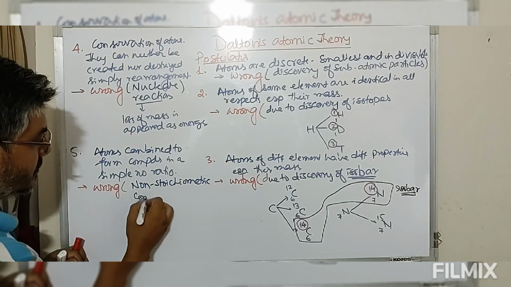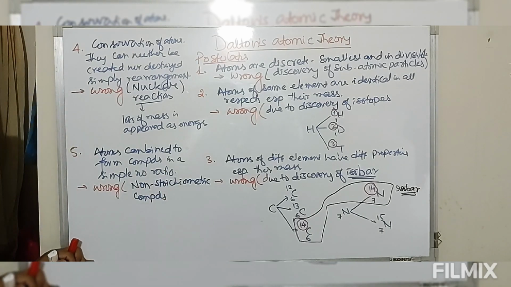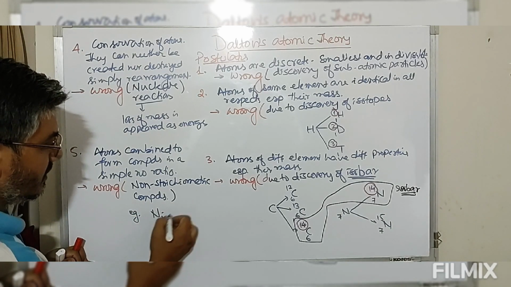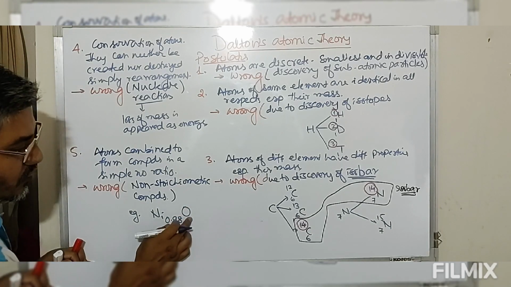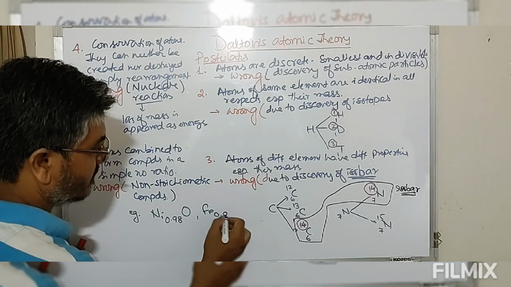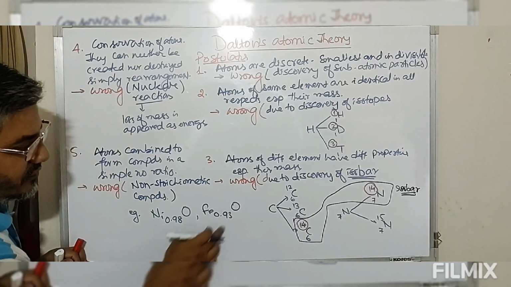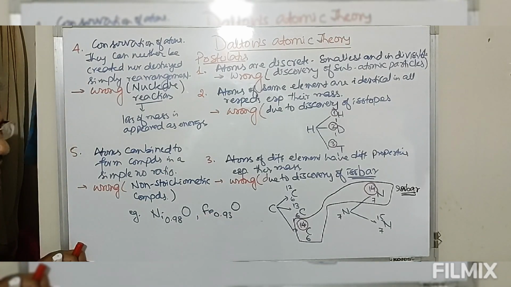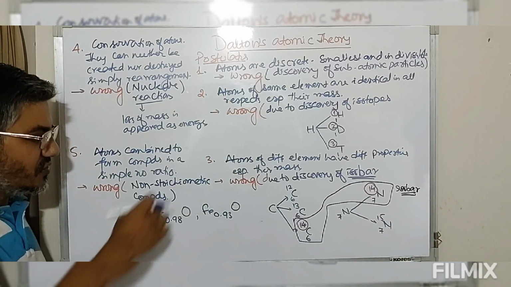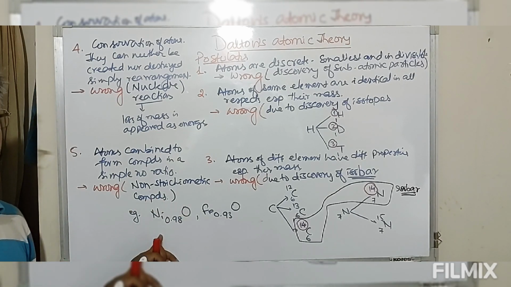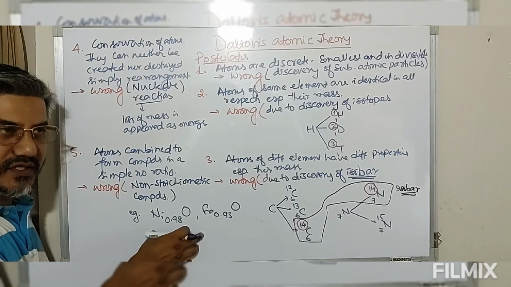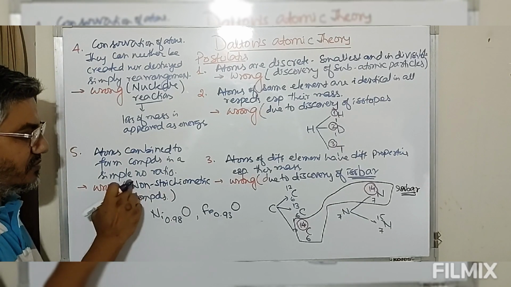Non-stoichiometric compounds means those compounds in which a simple ratio is not followed. Let me give you an example. Look at this, we have nickel oxide. For every 1 part of oxygen, we have 0.98 parts of nickel. For iron oxide, for every 1 part of oxygen, we have 0.93 parts of iron. So this does not follow a simple whole number ratio. We have a number of this type of non-stoichiometric compound. These are generally formed by transition elements.